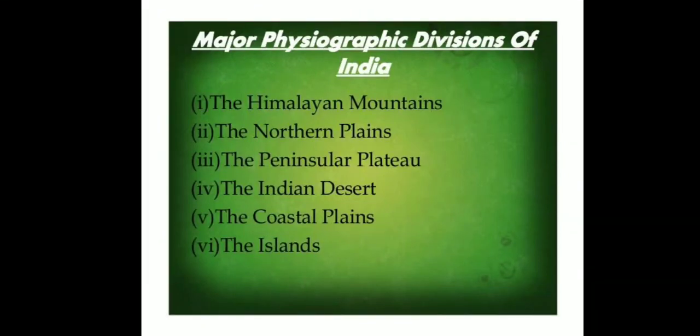Good morning, students. Today, in our social science class, we are going to continue our second chapter of geography. The name of the chapter is Physical Features of India. Today, we are going to learn about major physical divisions of India. And the first major physical division of India is the Himalayan mountains.